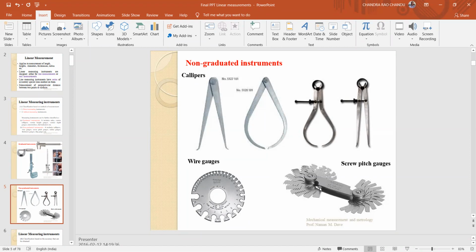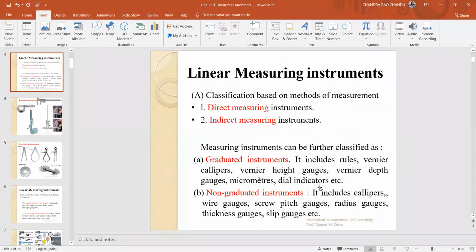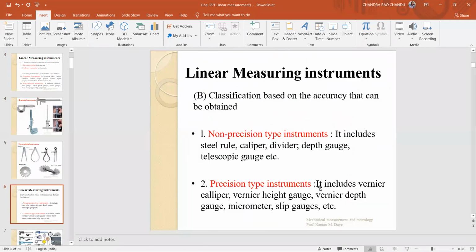Right. Next, coming to linear measuring instruments. Again, those are classified based on accuracy. In the previous case, those were based on direct and indirect measurements. If you go to the previous slide, direct measuring instruments are based on the method of measurement. Now, based on accuracy, the linear measuring instruments are divided into non-precision type instruments and precision type instruments.